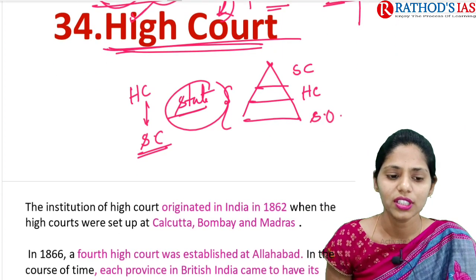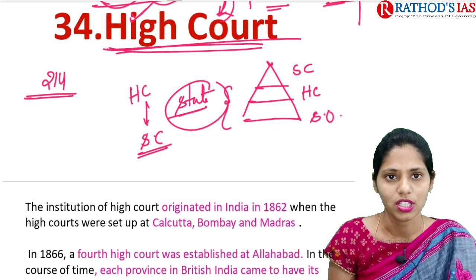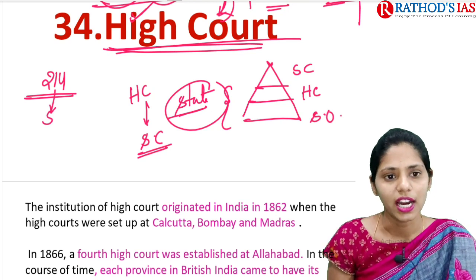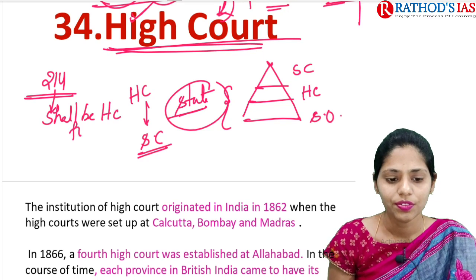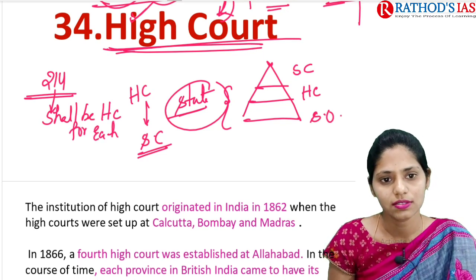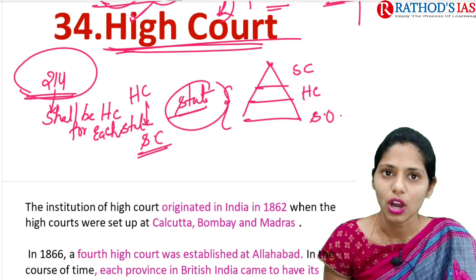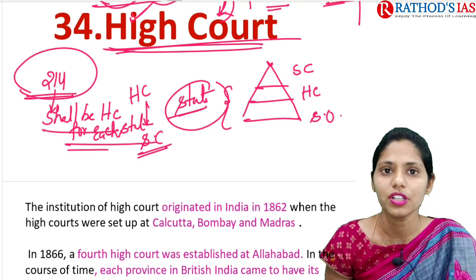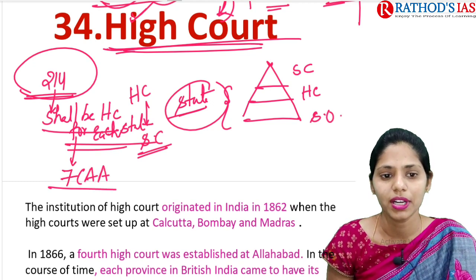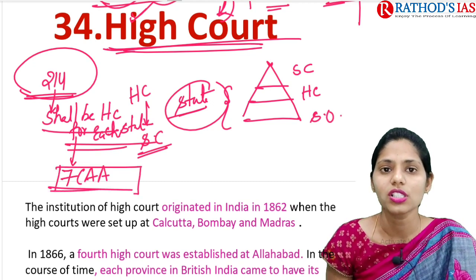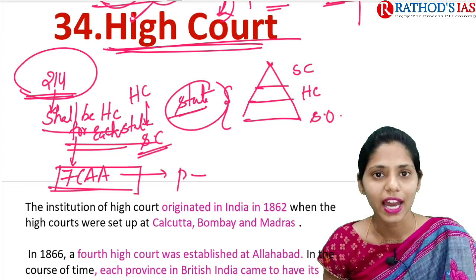If you see Article 214 of the Indian Constitution, it says that there shall be a High Court for each state. Okay. Article 214 talks about there being High Courts for each state, and later on we came up with the 7th Constitutional Amendment Act. Through this 7th Constitutional Amendment Act, Parliament was empowered to create common High Courts.